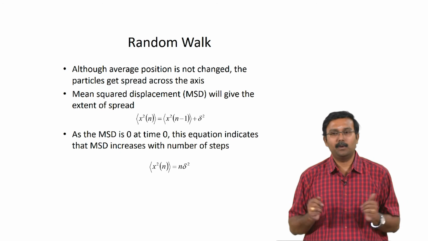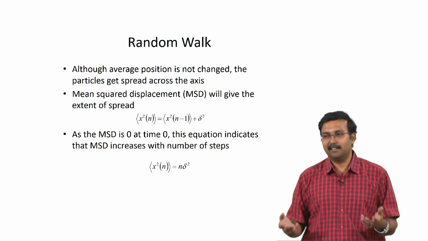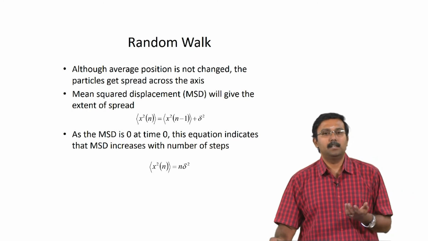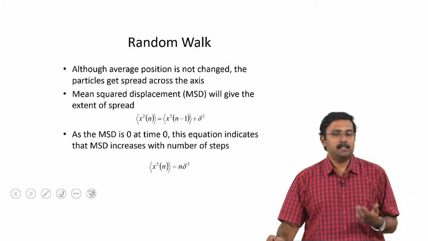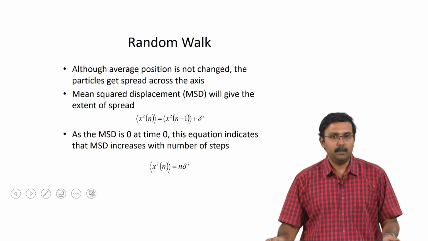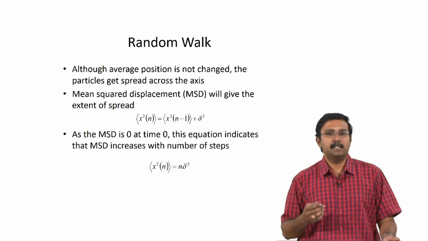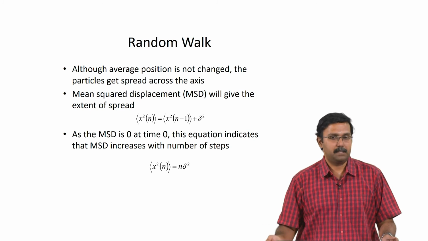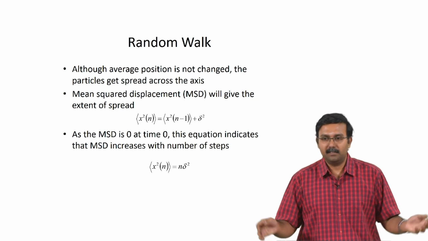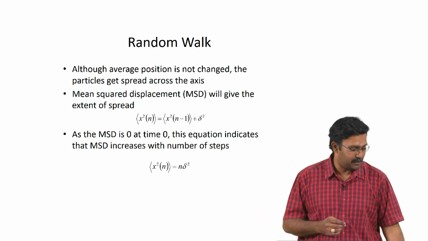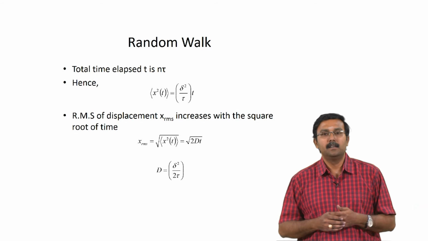That is why you look at the squared value rather than just the actual value, because that will give you a 0. Okay. So, as the mean squared distance is 0 at time 0, the equation indicates that the mean squared distance increases with the number of steps, right. That is logical, right. So, as you have more steps you would have more distance covered and more spread.